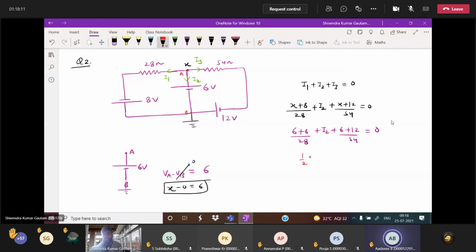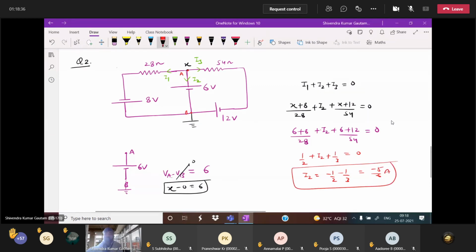So 1 by 2 plus I2. 6 plus 12 is 18. 18 by 54 is 1 by 3. Equal to 0. What is the I2 value? I2 equals minus 1 by 2 minus 1 by 3. Taking the LCM, we get minus 5 by 6 ampere. This is the answer. How many of you understood this?